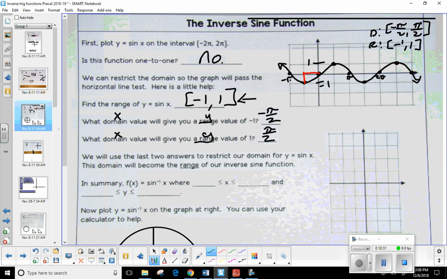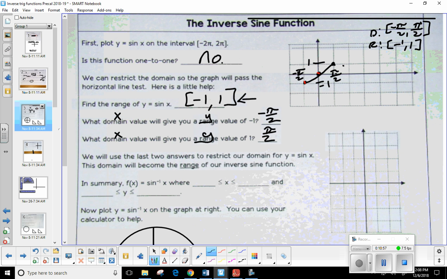Anything that goes beyond a positive π/2, I'm just going to cut it loose. Anything to the left of -π/2, I'm going to cut him loose. So I only go from -π/2 to π/2. And the graph only goes from -1 to 1.